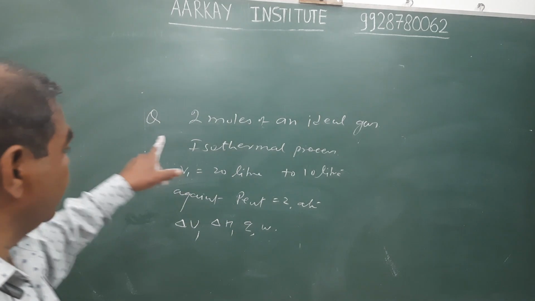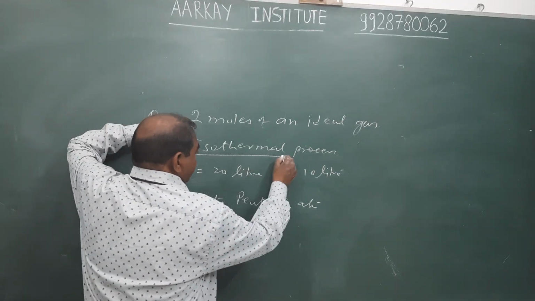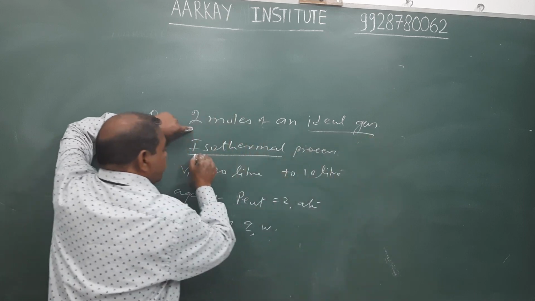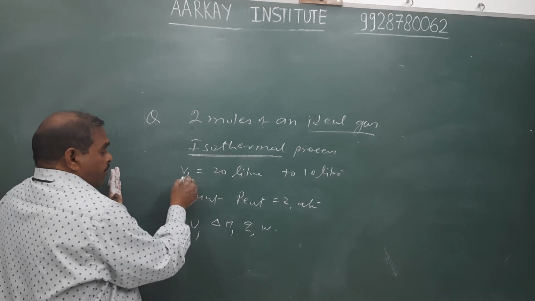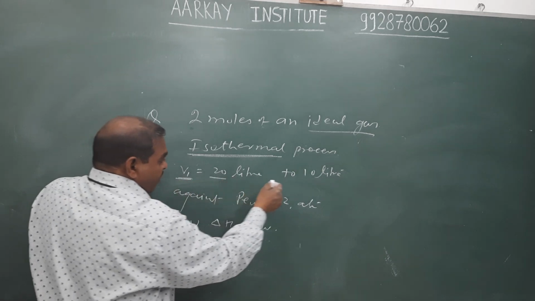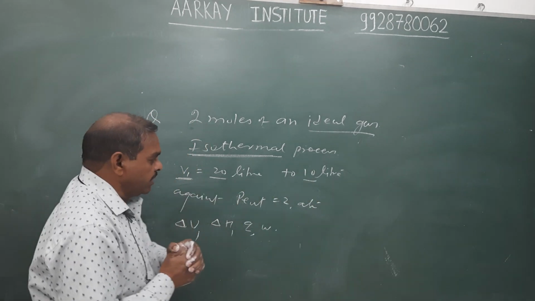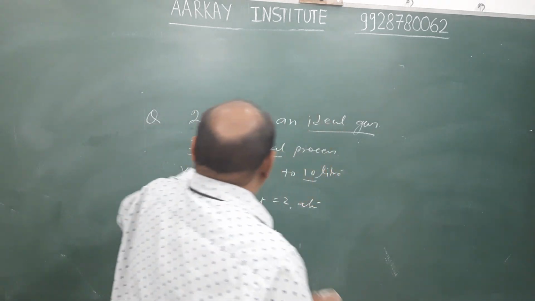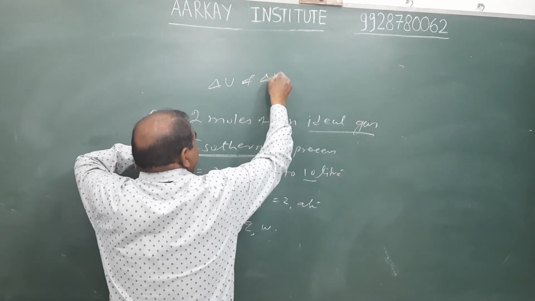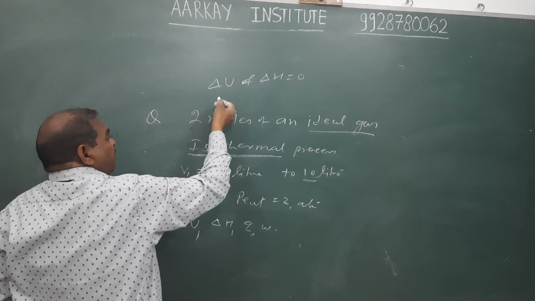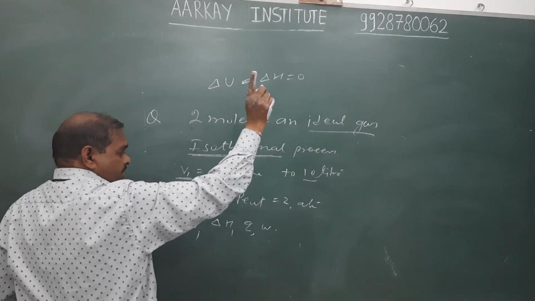First of all, check the sign, check the question. 2 moles of an ideal gas take part in an isothermal process. सिस्टम क्या है? आइडियल गैस. प्रोसेस कौन सा? आइसोथर्मल. क्या हुआ? Compression, because the initial volume is 20 liter and the final volume is 10 liter, which means compression takes place against an external constant pressure of 2 atm. Ideal gas, isothermal. Therefore, ΔU and ΔH both are 0, because we calculate with change of temperature. Temperature does not change and hence their value remains constant.